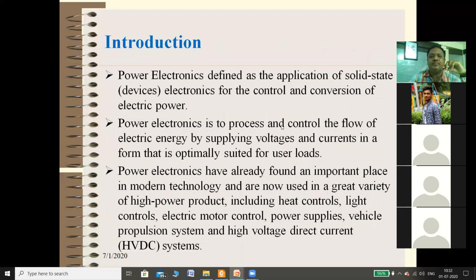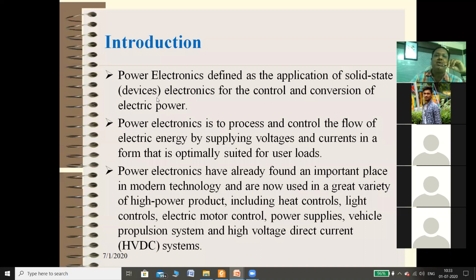Okay, so introduction. Power electronics. Dear students, am I audible to everyone? Anyone reply? Anyone? Yes, sir. Yes, okay sir. Thank you.